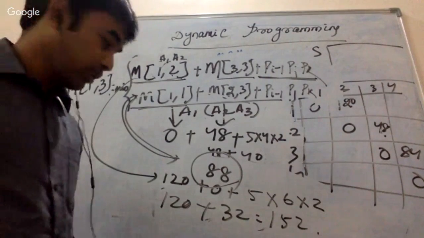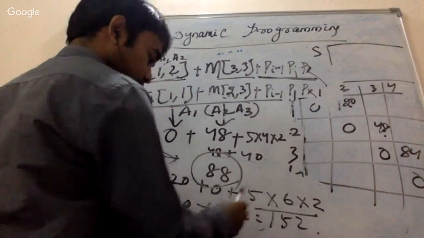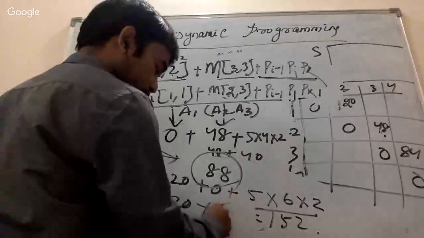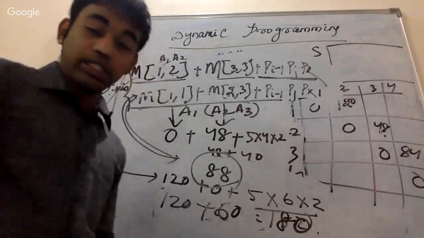Somebody says 60. Yeah, this is 60, right? Sorry, this is not 32, I just added actually 60. Then it is going to be 180, right? Yeah, that's true.